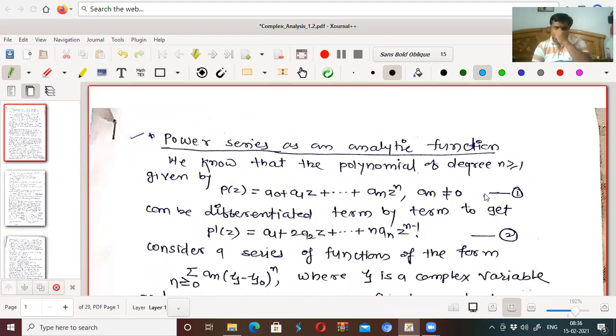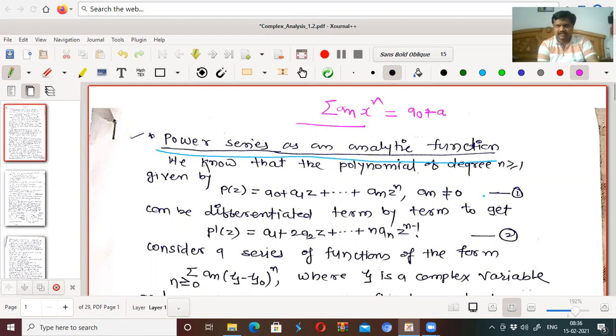We'll discuss the power series as an analytic function. We know in the real analysis, we have discussed the power series, right? What type of that power series was? Summation an x to the power n. This can be written as a0 plus a1x plus a2x square plus up to plus so on.